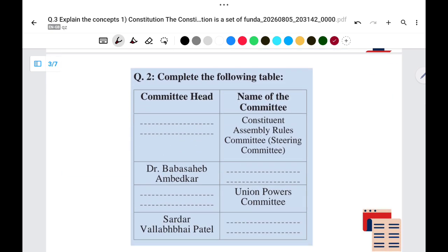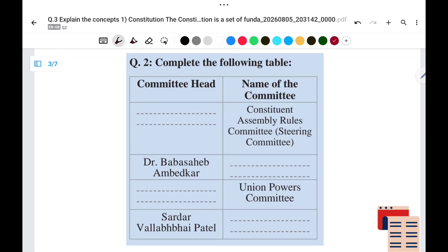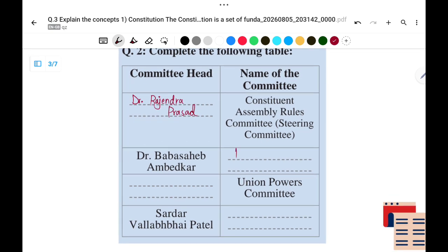Then question number 2, complete the following table. So here is committee head and name of the committee. The name of the committee given is Constituent Assembly Rules Committee, Steering Committee. So the answer will be Dr. Rajendra Prasad. So the committee head is Dr. Baba Saheb Ambedkar. So the name of the committee is Drafting Committee.